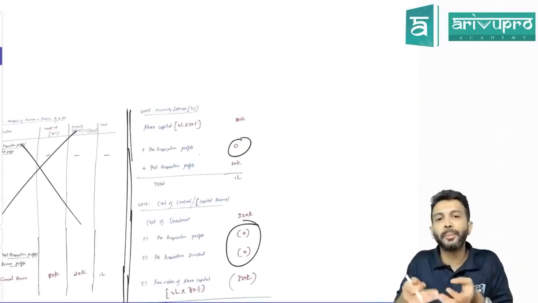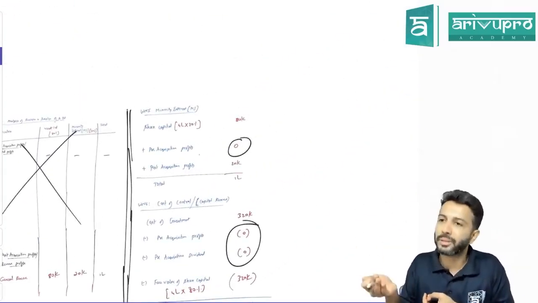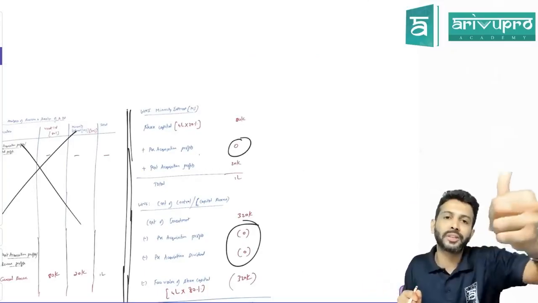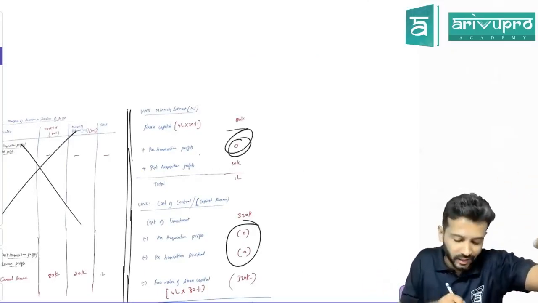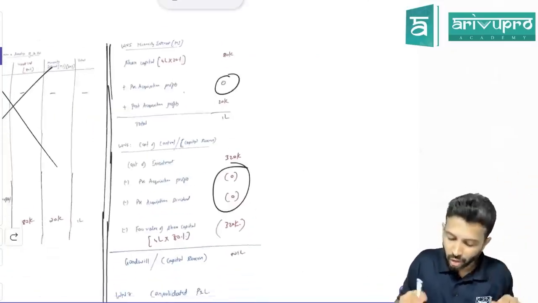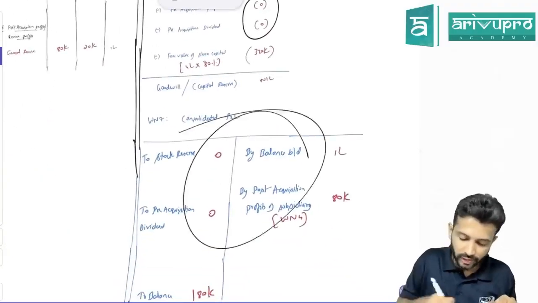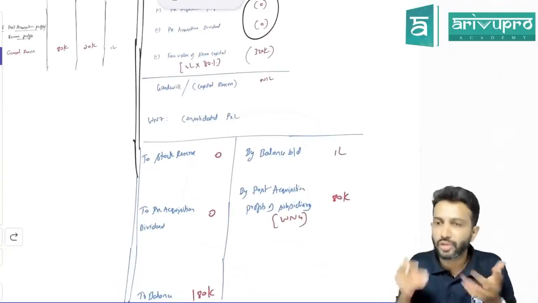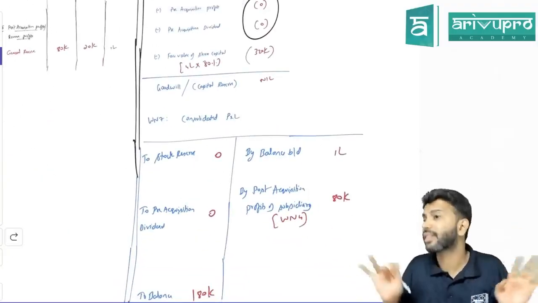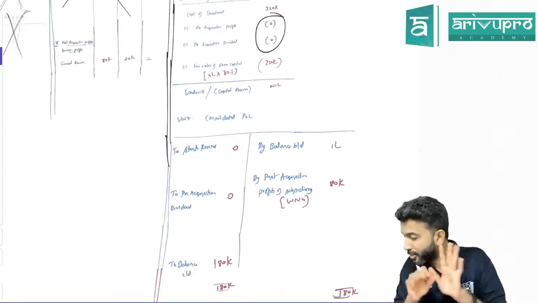Working note number 4 gone means working notes 5, 6, 7 are very simple. Minority interest will ask for their share of capital, their share of pre-acquisition nothing, their share of post-acquisition 20%. Goodwill working note, done. Consolidated P&L, there is nothing else. There is no stock reserve, no pre-acquisition dividend, nothing. So that is this particular problem.